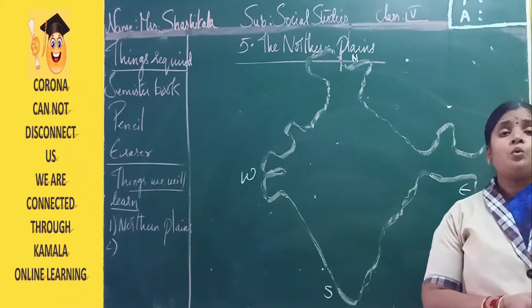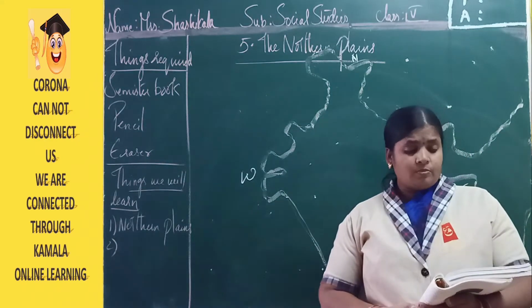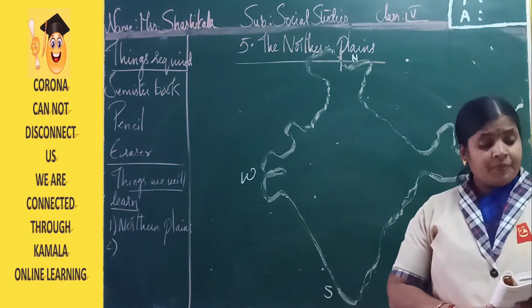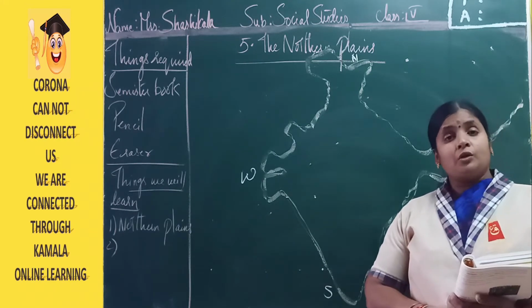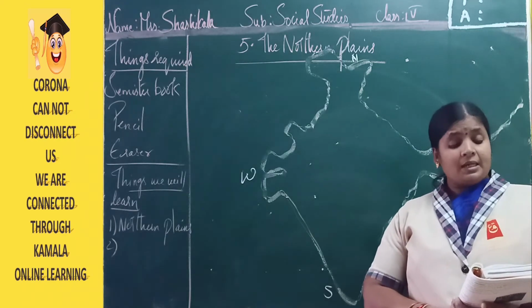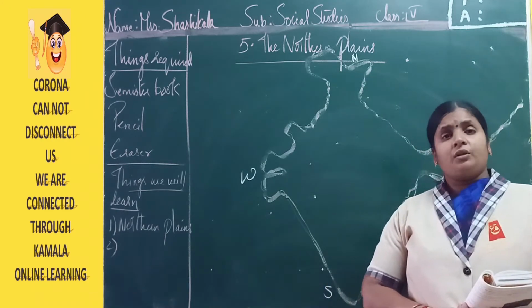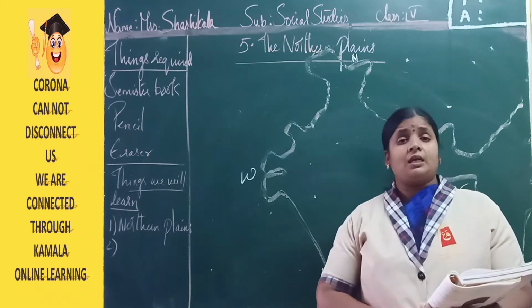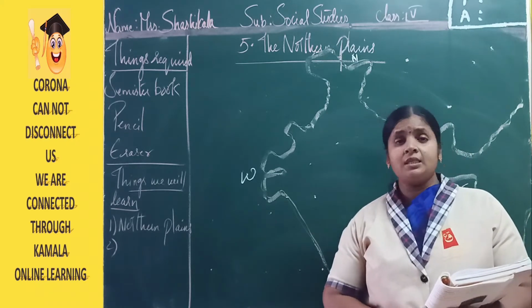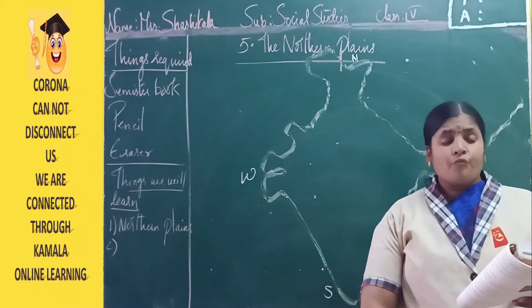Now in this class we are going to learn about a few objectives, meaning what we are going to read in this lesson. Knowing about the northern plains, naming the river basins in the northern plains, listing the plants and animals found in the northern plains, and describing the life in this region. We are going to read in detail about which states come under these areas.